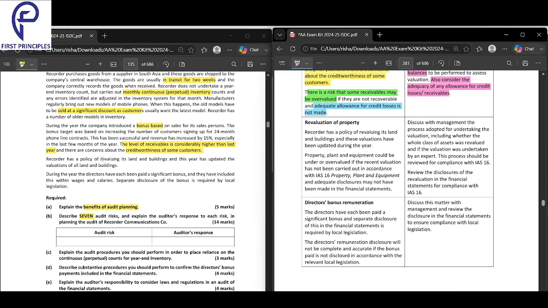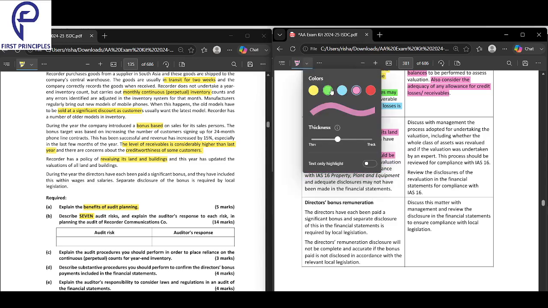Recorder has a policy of revaluing its land and buildings, and this year has updated the valuation of all land and buildings. These values have been updated during the year. Property, plant, and equipment could be under or overvalued if the recent valuation has not been carried out in accordance with IAS 16. So what happens over here is your property, plant, and equipment can be overvalued. Why will it be overvalued?